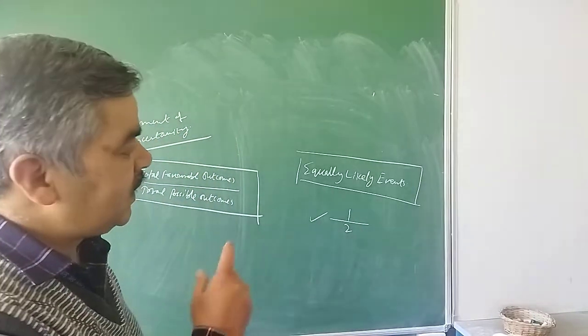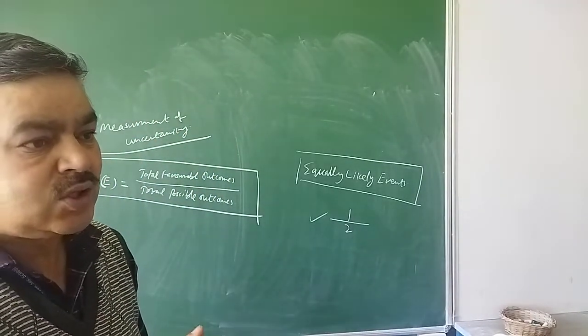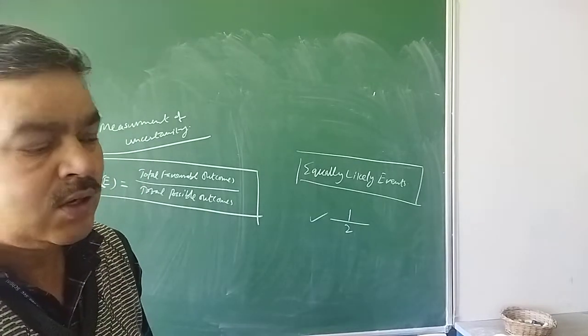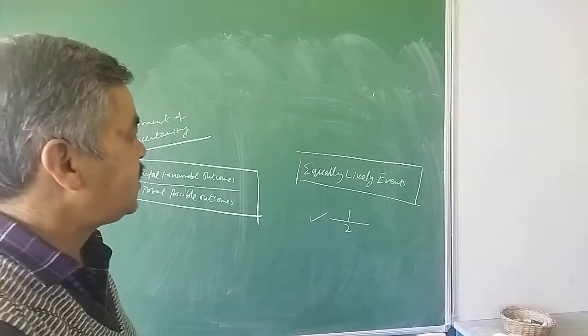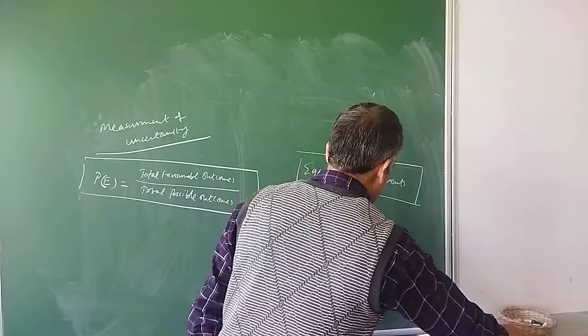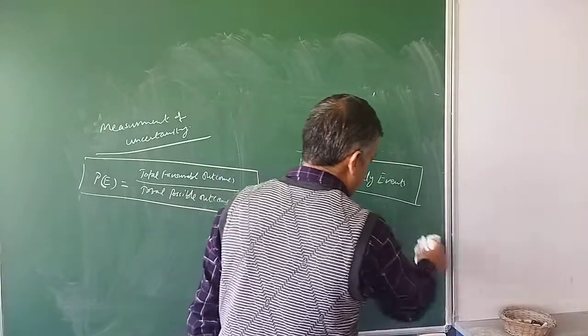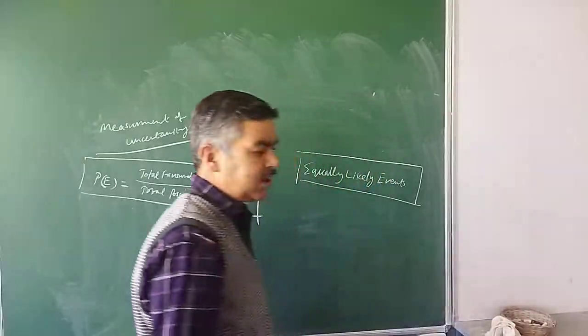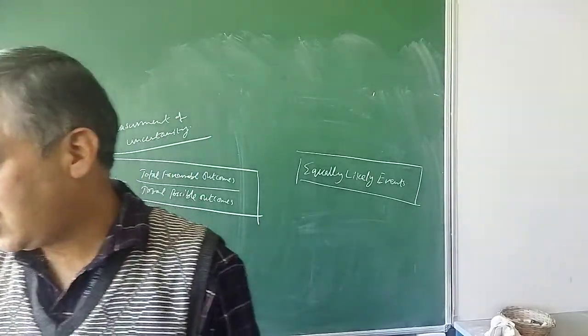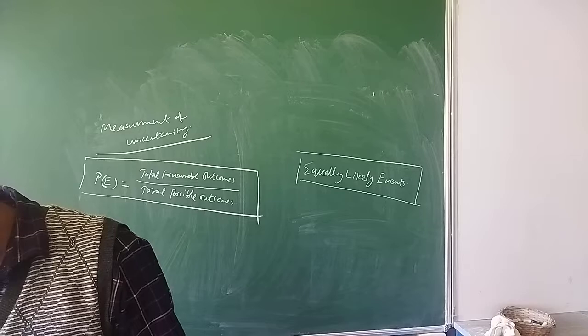These are equally likely events, so the chances of getting the tail or the head are equal. That's why such events are known as equally likely events. This is an important definition from the probability point of view. So I have cleared what is an experiment, what is an event and what is an equally likely event.